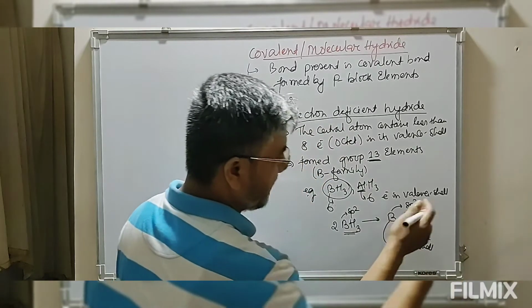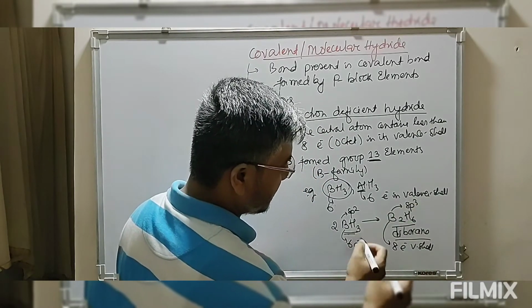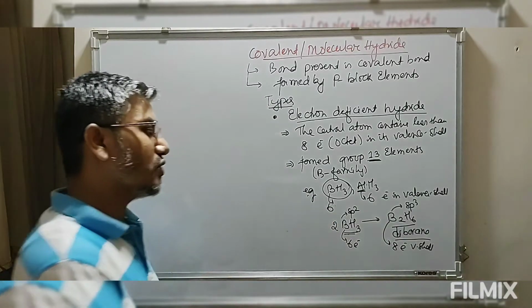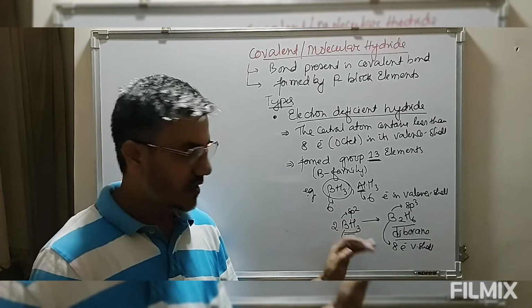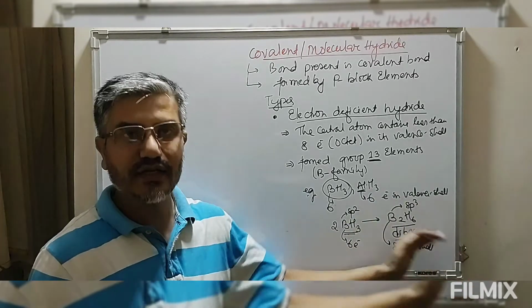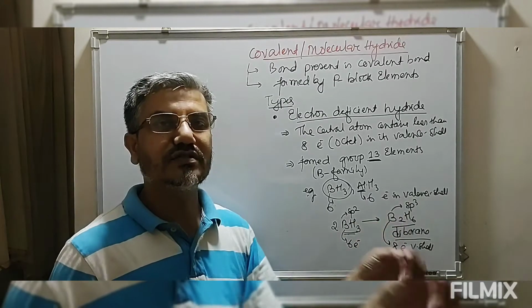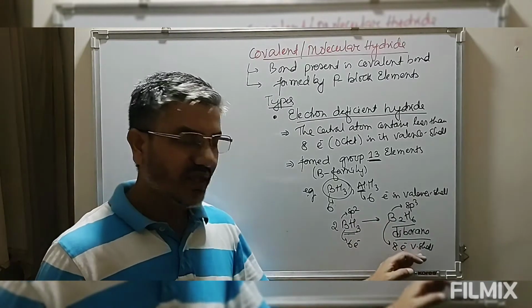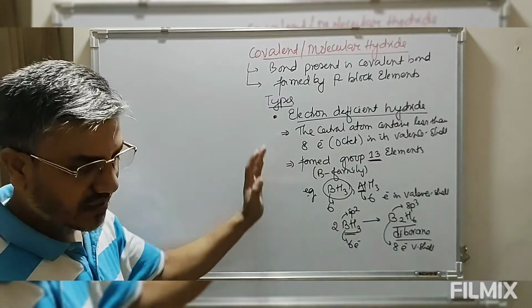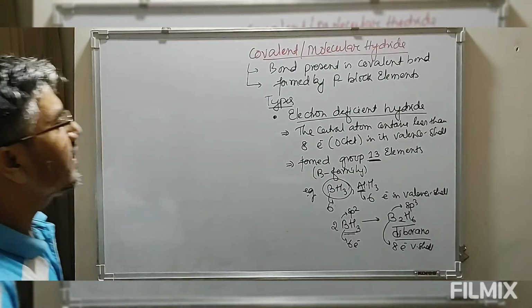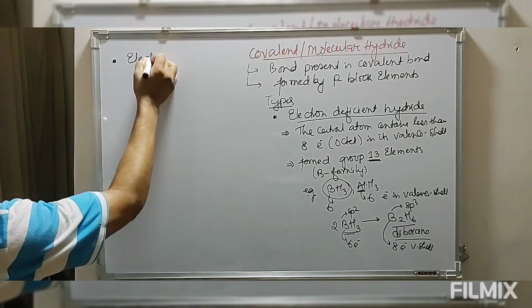In B2H6, hybridization changes to sp3 tetrahedral. Before this combination, boron had 6 electrons with sp2 hybridization. After formation of diborane, hybridization changes to sp3 tetrahedral, and the number of electrons in the valence shell of this boron is 8 electrons. So this is what we call electron deficient hydride. Then the second category is electron precise.